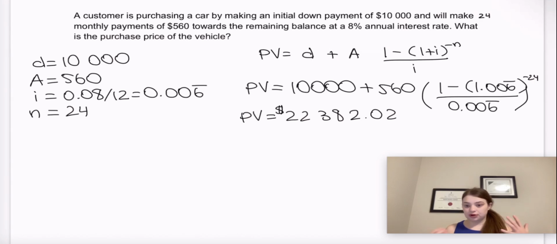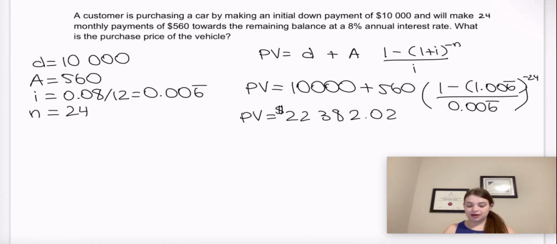Let's say they asked you other alternative questions. Let's say they asked how much of that was made from interest, for example, or how much interest in total was paid. Well, we could say the interest paid is going to be this $22,000 number minus the $10,000, and then we could also add up all the different monthly payments that were made. So actually I'm going to do that in case that alternate version of the question is asked to you at any point.